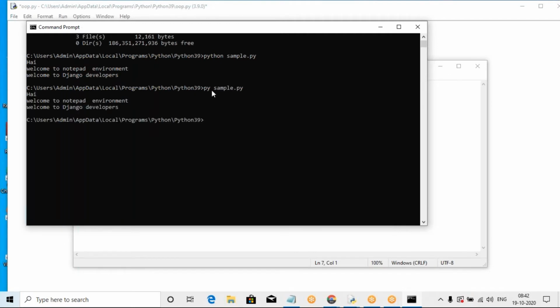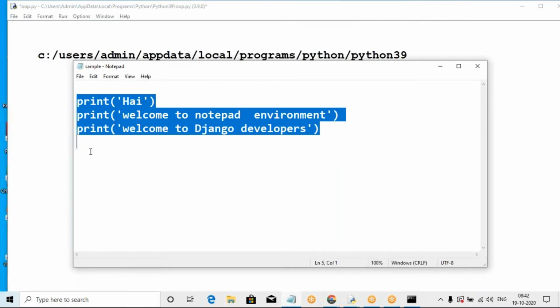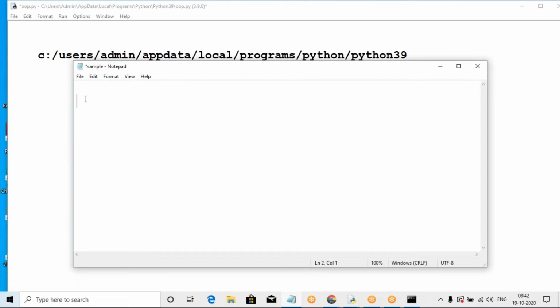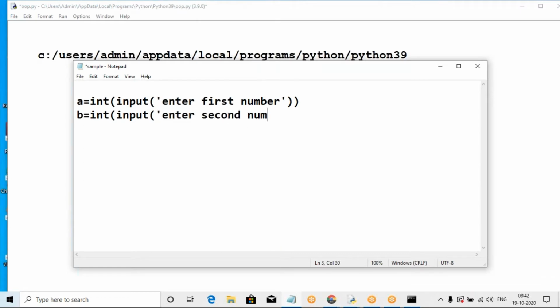Welcome to the Notepad environment. Welcome, Django developers. Here is a simple program: a equal to int of input of enter the first number, b equal to int of input of enter the second number, c equal to a plus b, and print of c. You can develop this in Notepad. Here it is, completely Notepad.